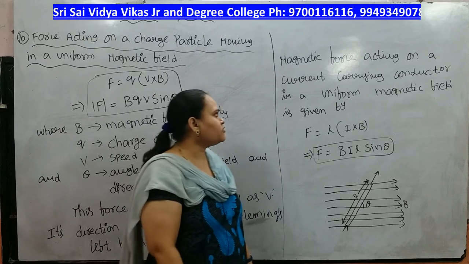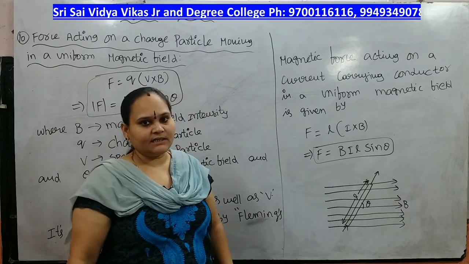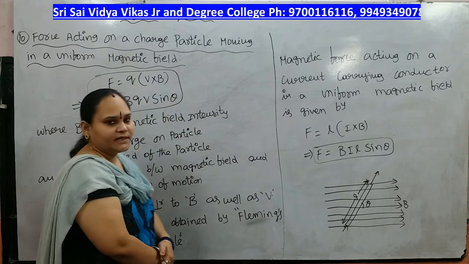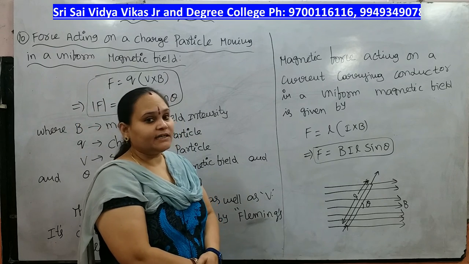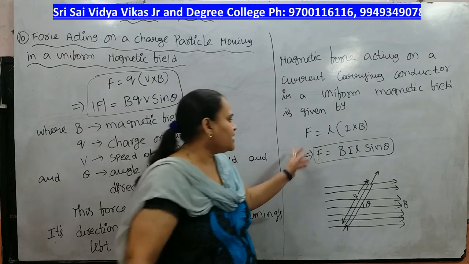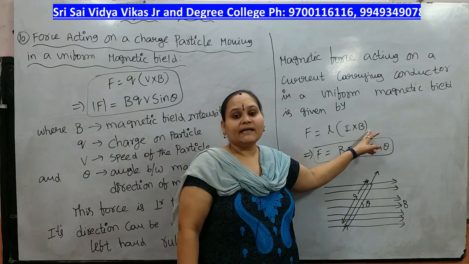So the magnetic force acting on a current carrying conductor in a uniform magnetic field is given by F equal to L into I cross B.